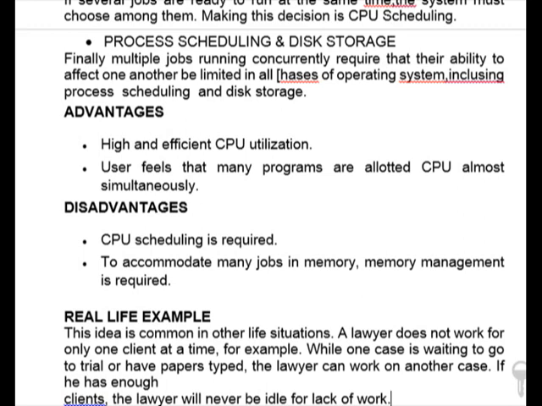Let us have a look at some advantages of multi-programmed operating system. One, high and efficient CPU utilization, and second, the user feels that many programs are allotted CPU almost simultaneously. And the disadvantages: CPU scheduling is required here. Second one is that to accommodate many jobs in memory, memory management is required.